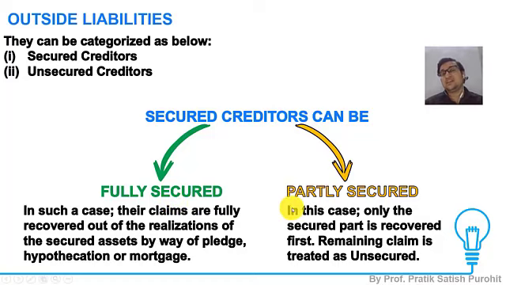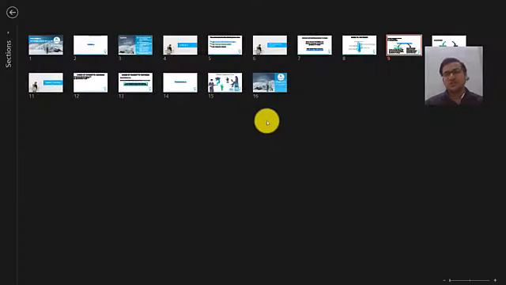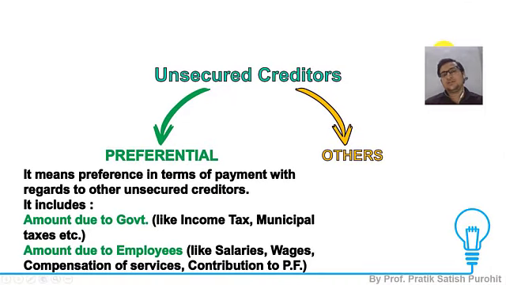But when the amount of guarantee is less than the amount of loan, then it is partly secured. That means loan up to the secured part is taken as secured, whereas anything over and above that is considered as unsecured.